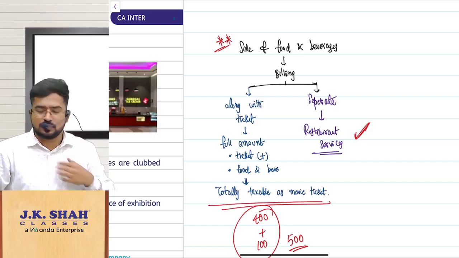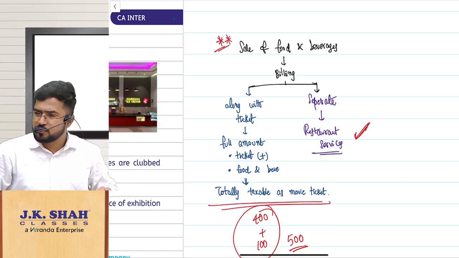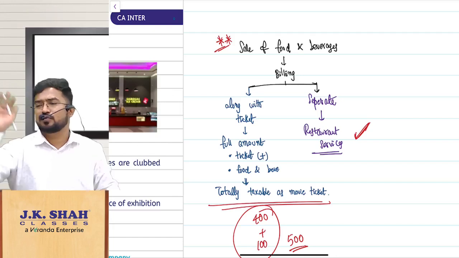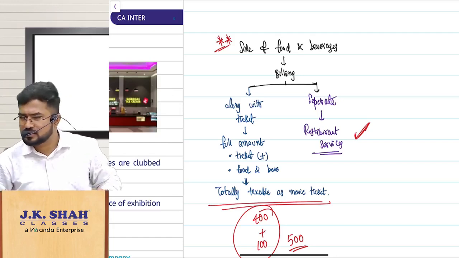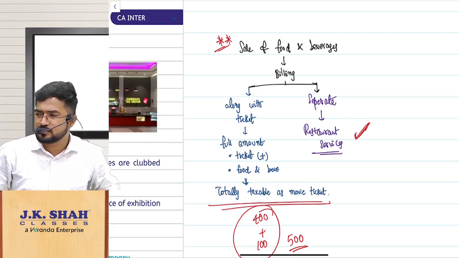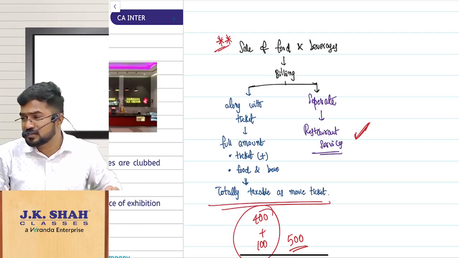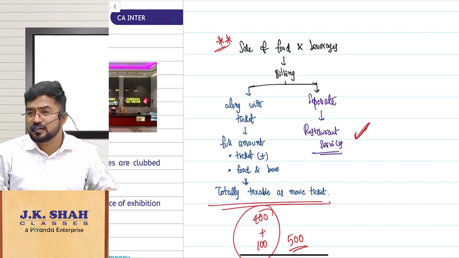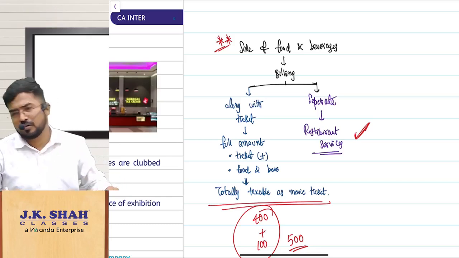But no, sir. I am billing them separately. There is a separate invoice for movie ticket and a separate invoice for food and beverages. Then it will be treated as restaurant services. Which will be beneficial, ra? You tell me. Separately. Why? Because food and beverages as restaurant services attract 5% GST rate. Movie ticket 18%. Correct? So going with separate invoices itself will be more beneficial.